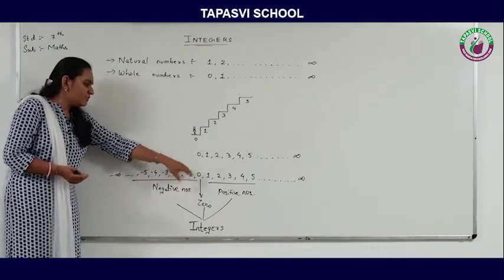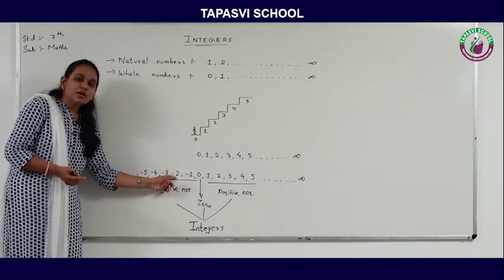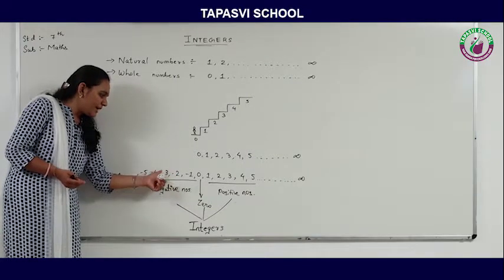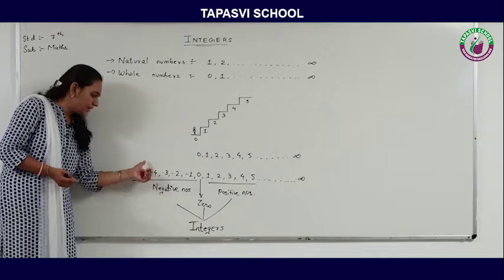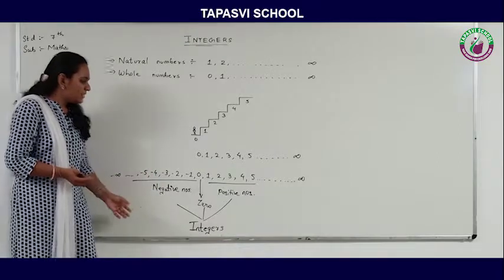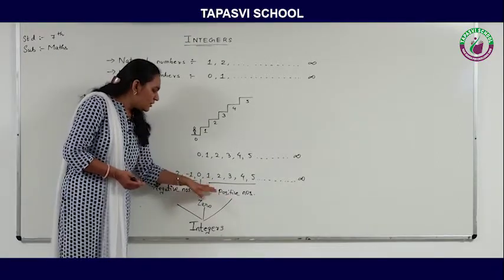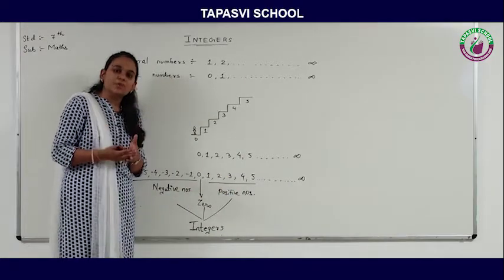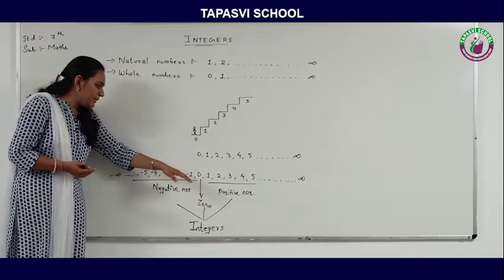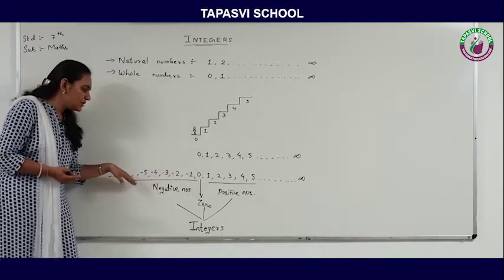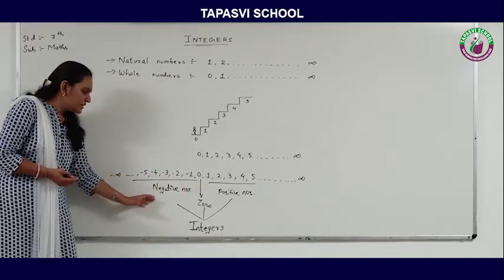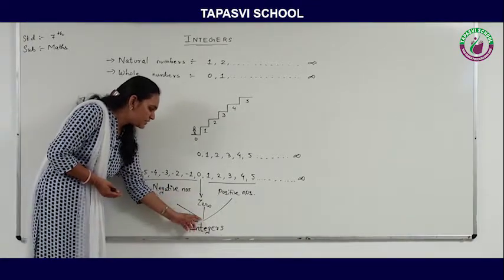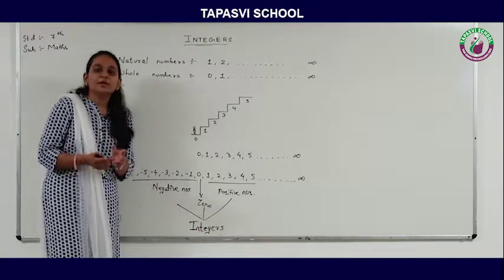Now if he takes one more step back, he will be reaching the second step, but with the minus sign, then -3, then -4, then -5 and so on. So I can say that the numbers which are lying above 0 are all positive numbers. The numbers which are lying below the 0 are all negative numbers. So the negative numbers, 0 and the positive numbers, together they comprise the integers.